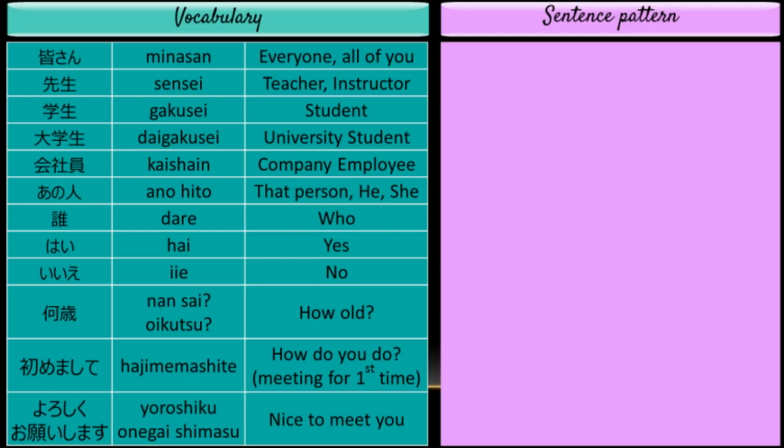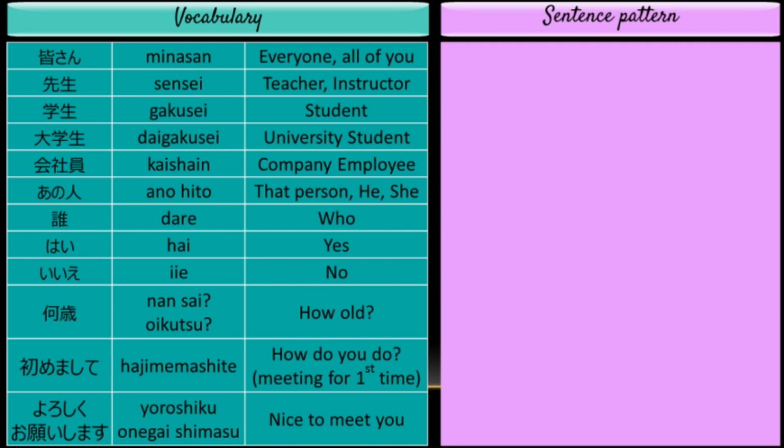Next, let us see some basic words which will help you in daily conversation. Let me go through them one by one. Minasan means everyone or all of you. If you are in a gathering and want to address everyone, you can start with the word minasan. Next is sensei, which means teacher. In classrooms in India, we use sir and ma'am to call out our teacher. In Japan, they use the word sensei.